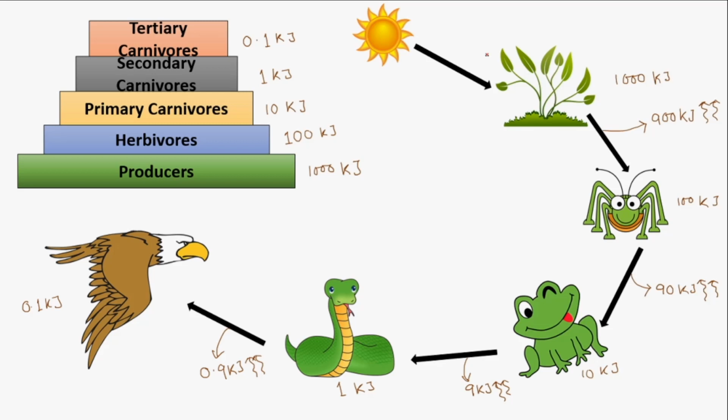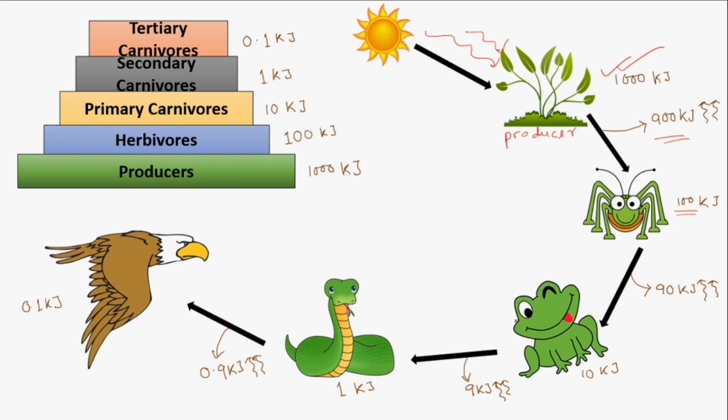Here you can see, by perceiving solar radiation, the producers store the energy, and if we consider the energy value to be 1000 kilojoule, 90% of it, that means 900 kilojoule, will be lost in the environment, and 10%, that means 100 kilojoule, will proceed to the next trophic level.